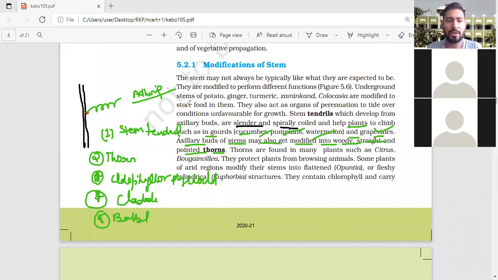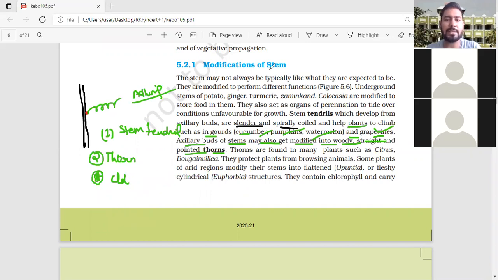Look at here. Just wait. Okay, now you can see this. This I have given about the stem tendril. Now we are going to talk about the thorn. Okay, so here they have given.